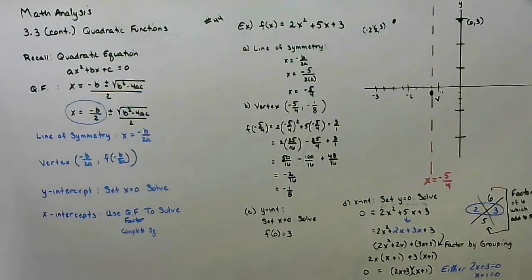So that means my answers for x are either negative 3/2 or negative 1. X is either negative 3/2 when y was 0, or x is negative 1 when y is 0.